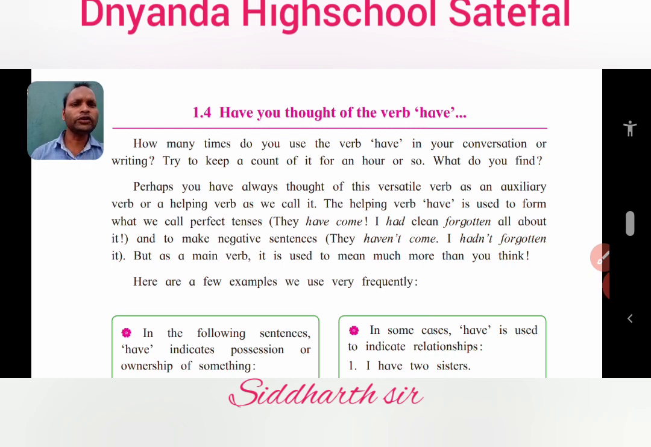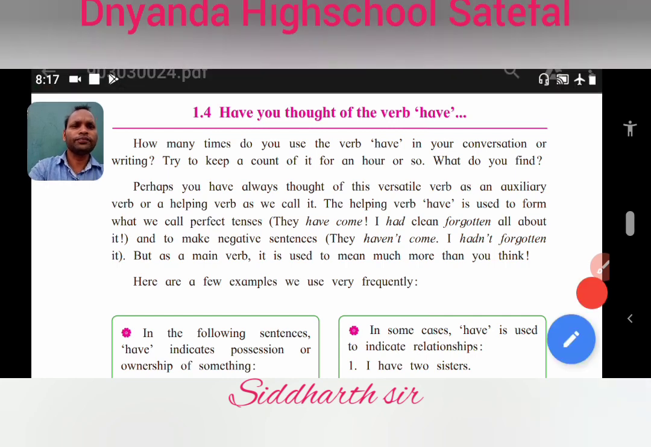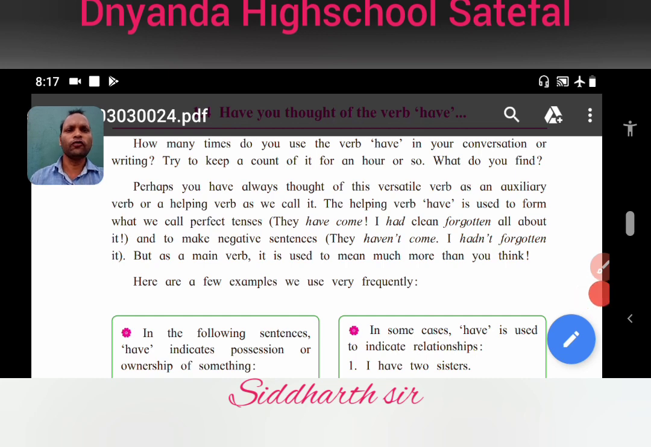Perhaps you have always thought of this versatile verb as an auxiliary verb, or a helping verb as we call it. It plays various roles, and we use it in different ways while speaking. The helping verb have is used to form what we call the perfect tenses: present perfect tense, past perfect tense, and even future perfect tense. We use this helping verb have.